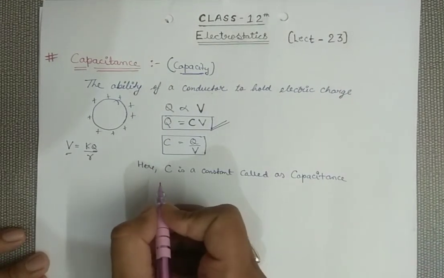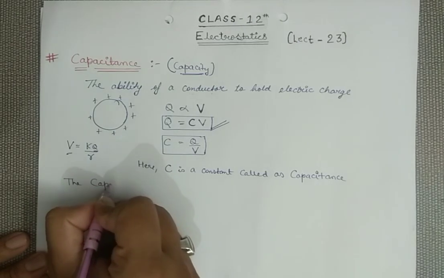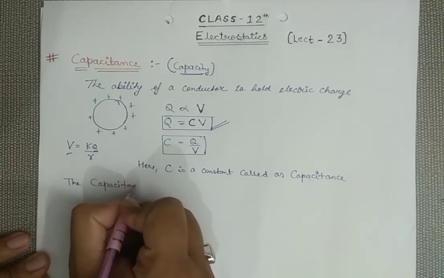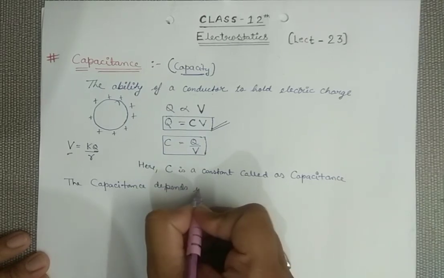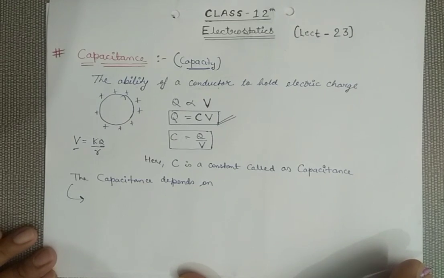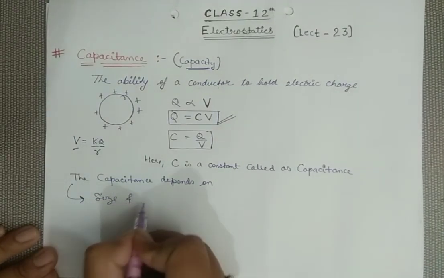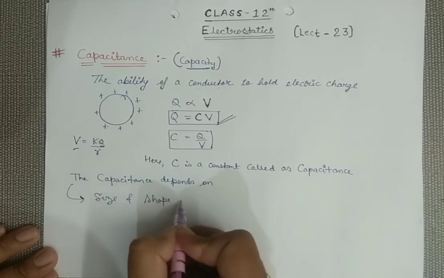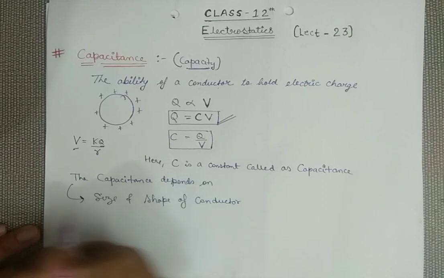The factor C, this capacitance, basically depends on the following. The first point is the nature, size and shape of the conductor; how large my conductor is will decide my capacitance.